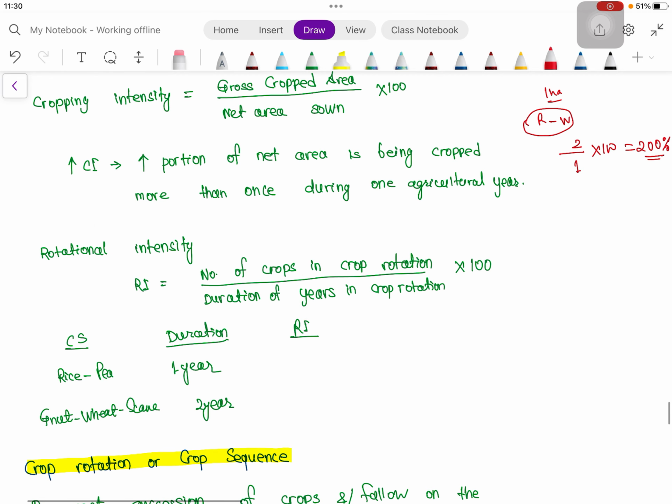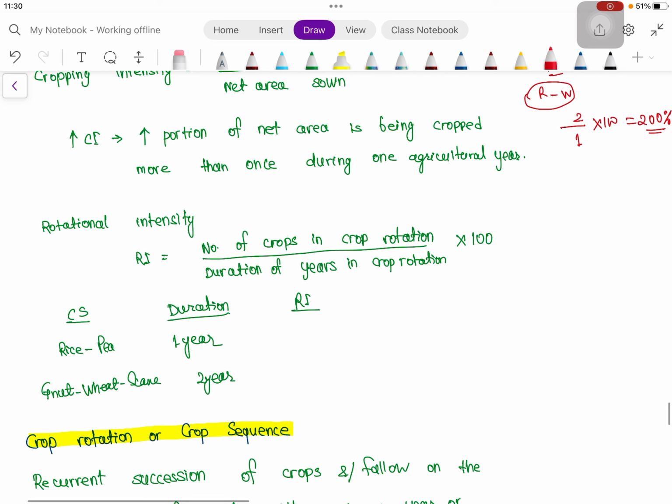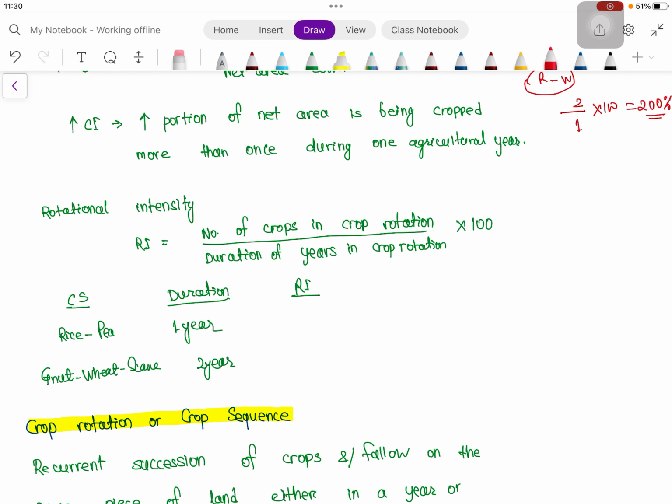Then rotational intensity is the number of crops in crop rotation, divided by the duration in years of the crop rotation, into 100. For example, we are taking a rice-pea cropping system, and here the duration is 1 year, as we are growing rice in the kharif season and pea in the rabi season. So here rotational intensity will be the number of crops in rotation, that is 2, divided by duration of crop rotation in years, that is 1, into 100. So here this rotational intensity will be 200%.